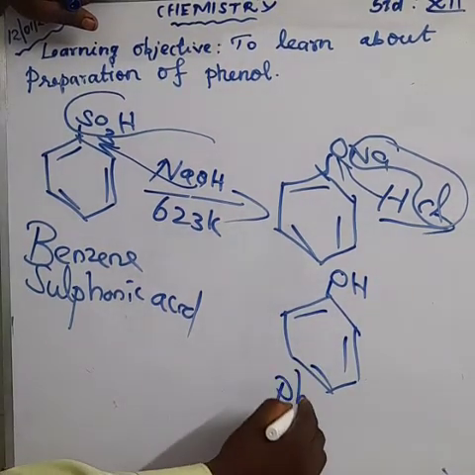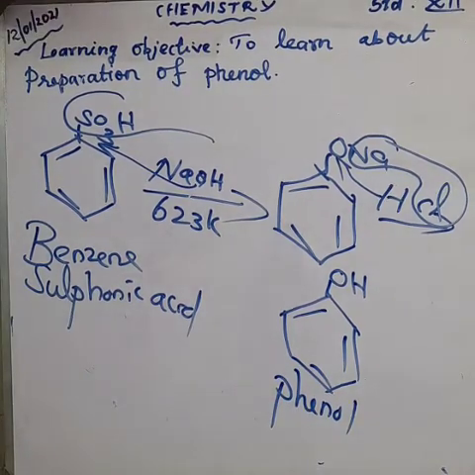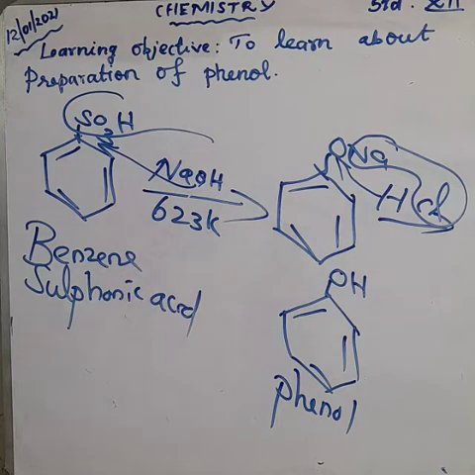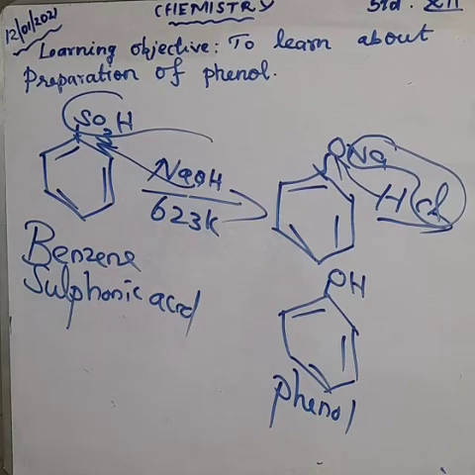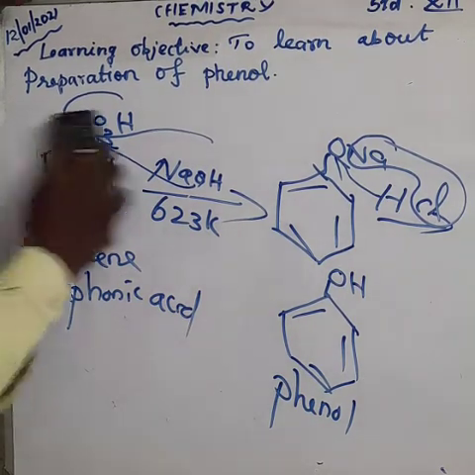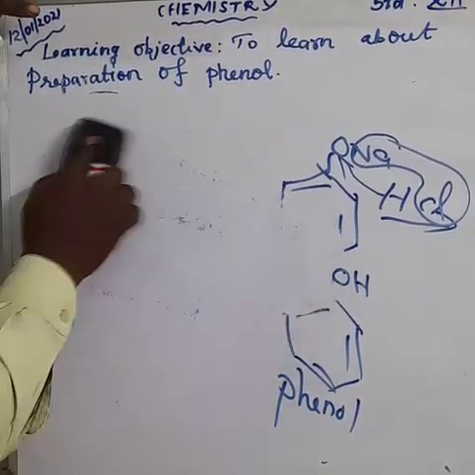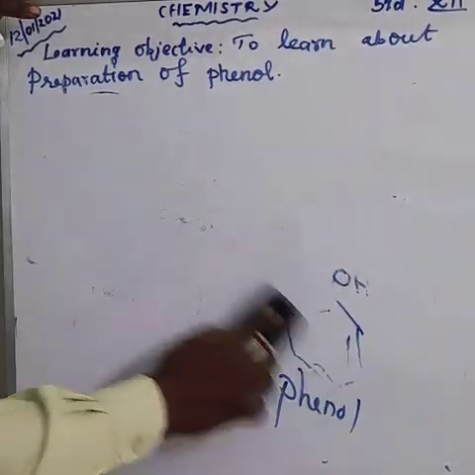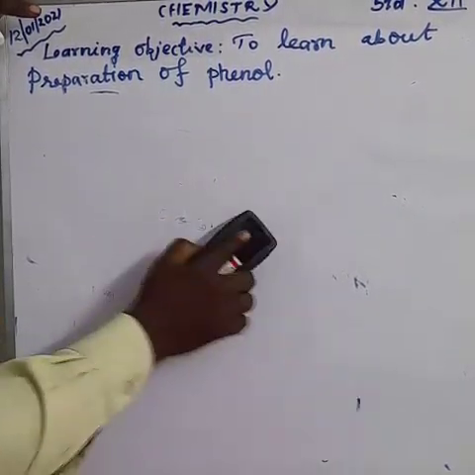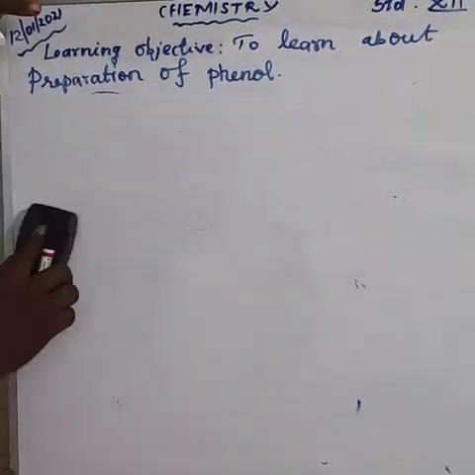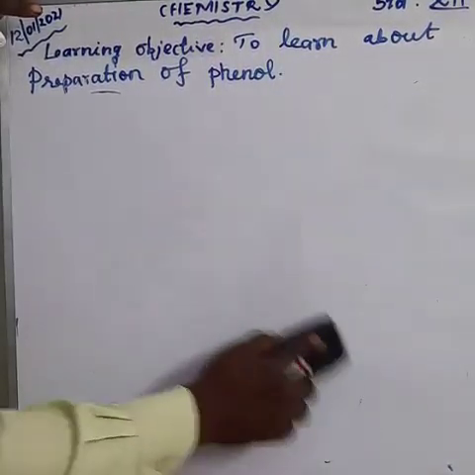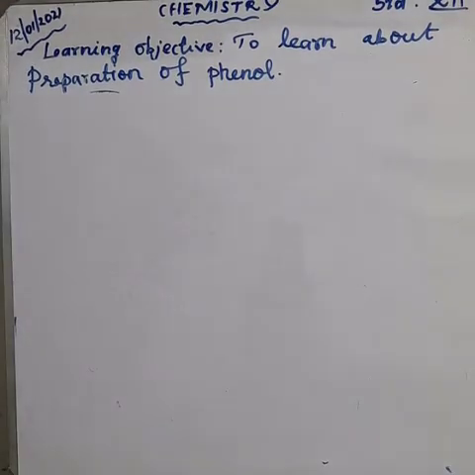Phenol. Very important question: preparation of phenol by Dow's process, and preparation of phenol from benzene sulfonic acid. And next, how will you prepare phenol from aniline? This is also one of the important questions. What is the formula for aniline? C6H5NH2, with an NH2 group added. So the name of the compound is aniline.